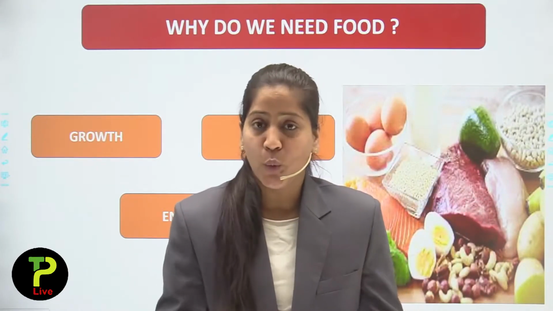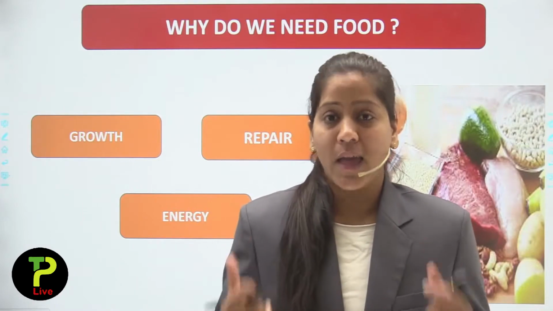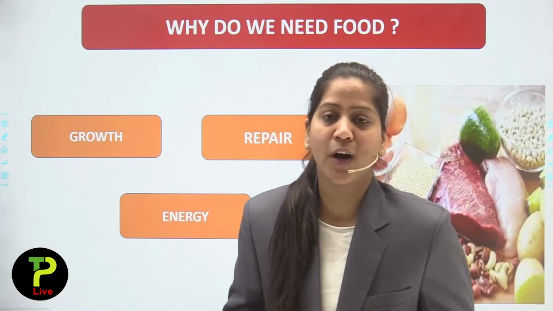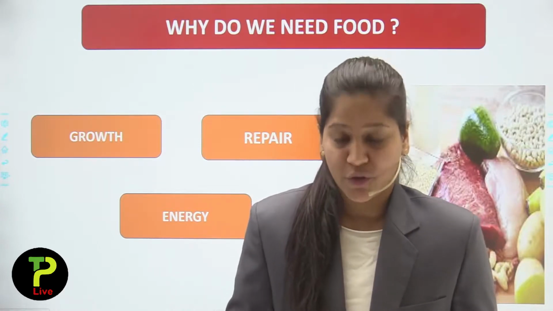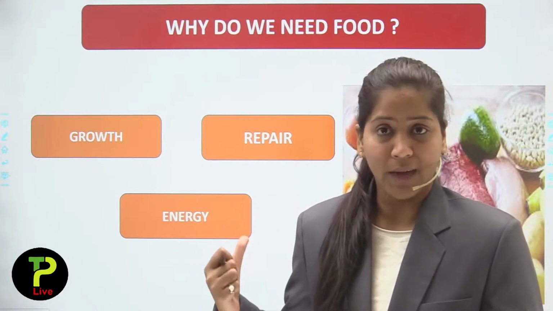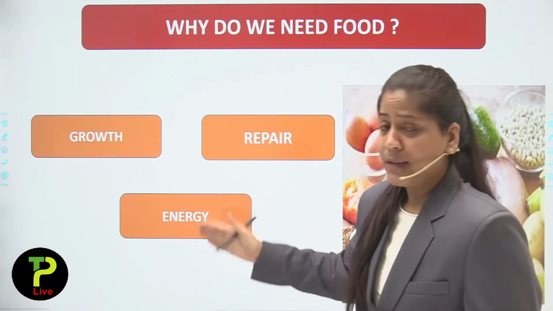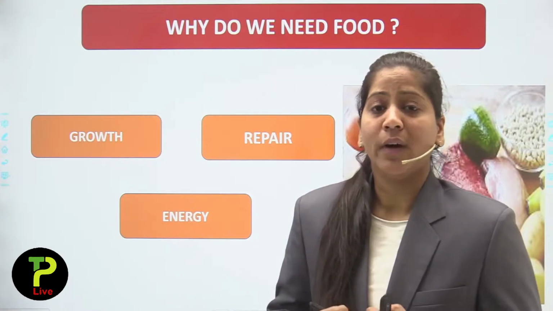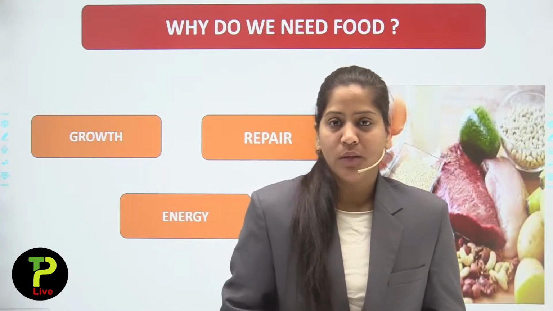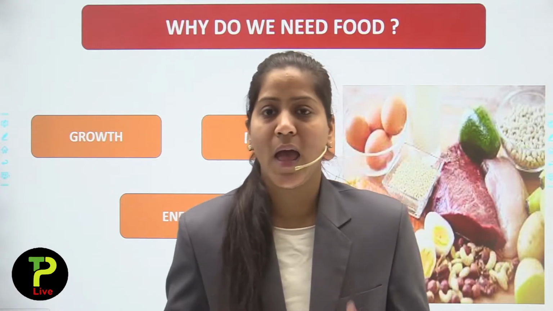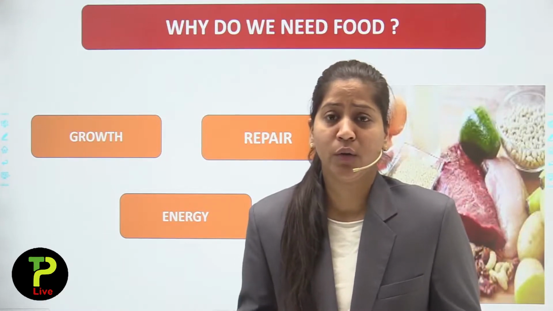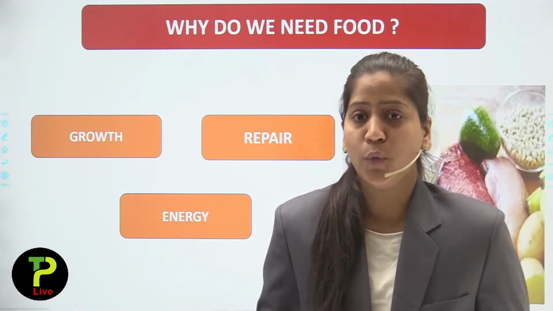We need food for growth, energy, and repair. These are the three main functions which occur in our body, and they occur because of our food. So the answer is we need food for growth, energy, and repair. Now, what is growth? How do we get growth from food?